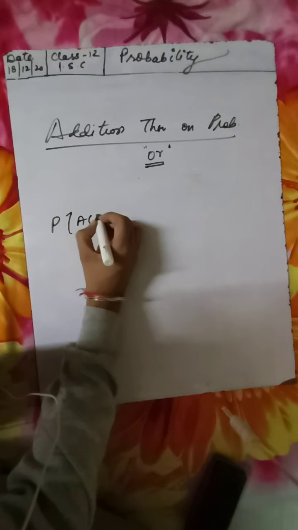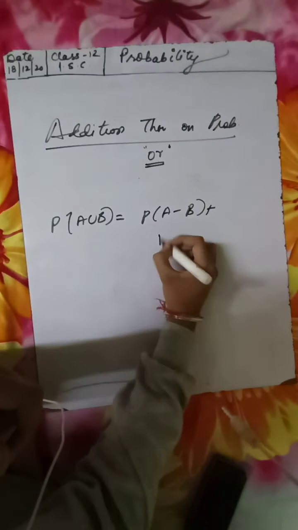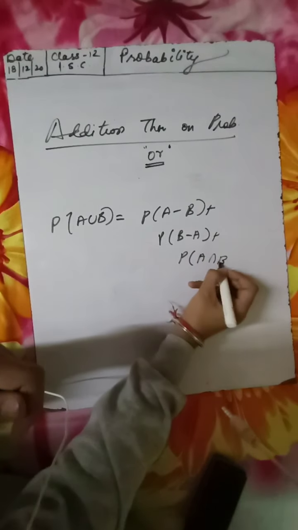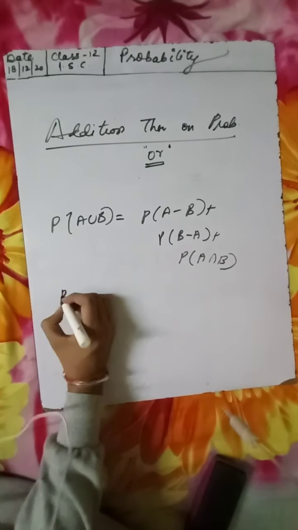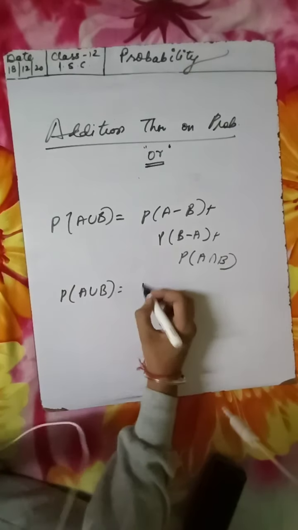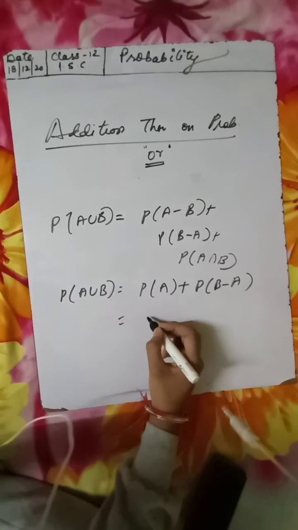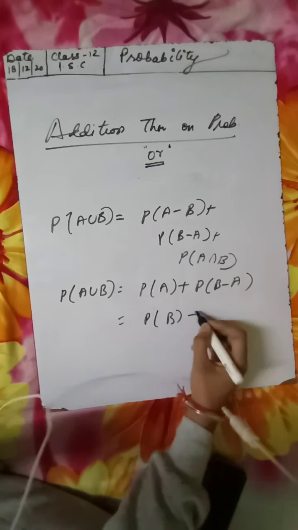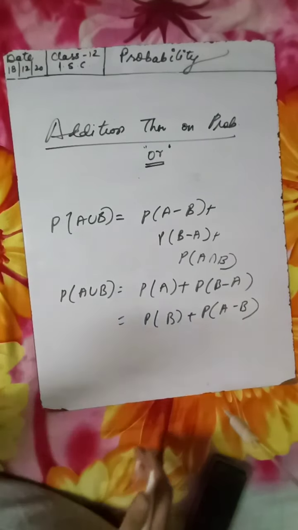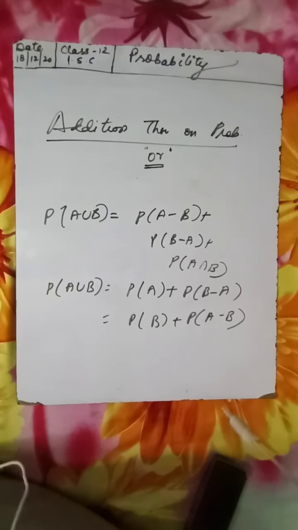The different formulas of A union B: this can be written as probability of A minus B plus probability of B minus A plus probability of A intersection B, or else we can write probability of A union B as probability of A plus probability of B minus A, or it can be written as probability of B plus probability of A minus B, and so on. So please note those points in the copy.